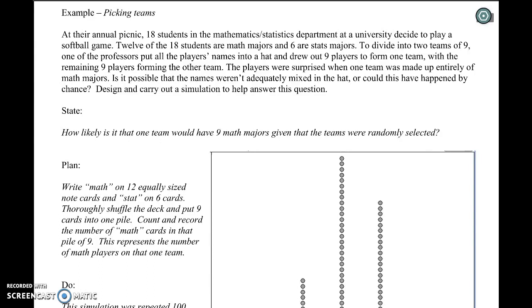At their annual picnic, 18 students in the mathematics and statistics departments at a university decided to play a game of softball.